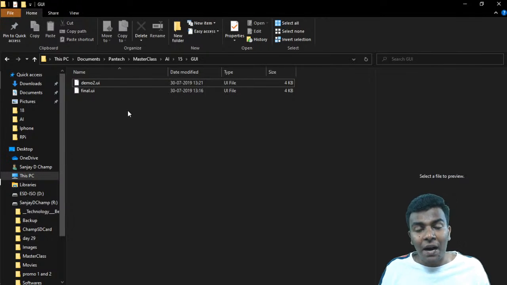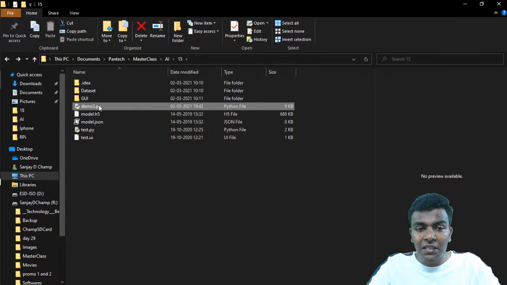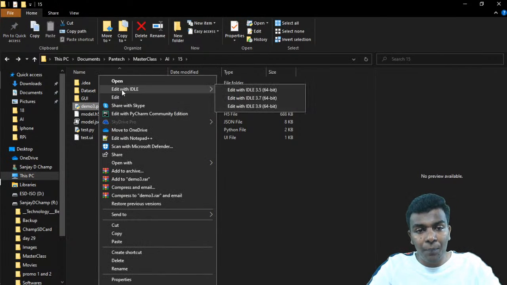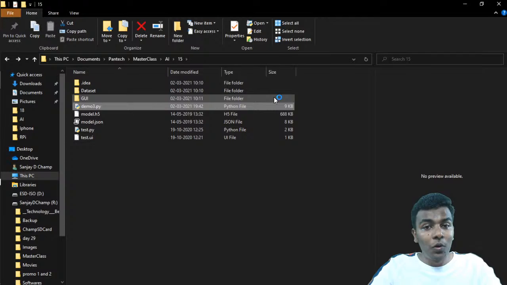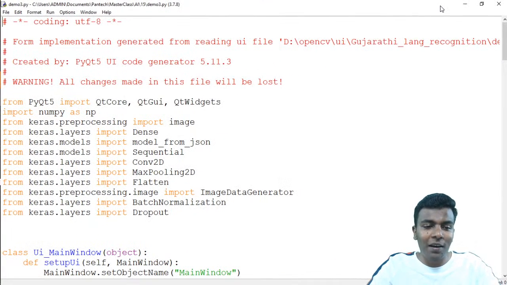There are a lot of commands used to convert that UI file into a Python program. By using that command, we have converted this into this Python program. Don't get scared by seeing this code, because it looks very huge, since it is automatically generated code, created with the help of a certain command which converted that .ui file into a Python file. So here we have this Python file.